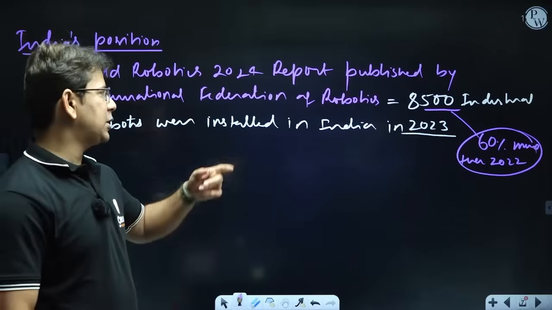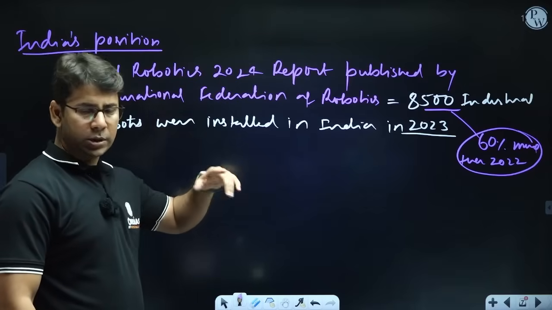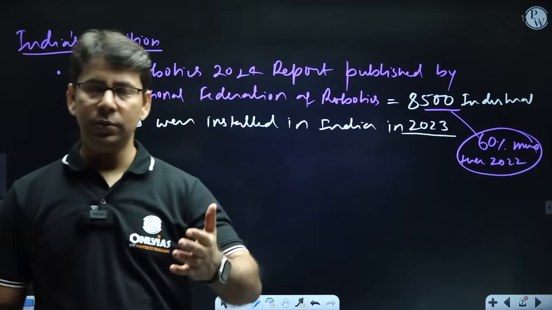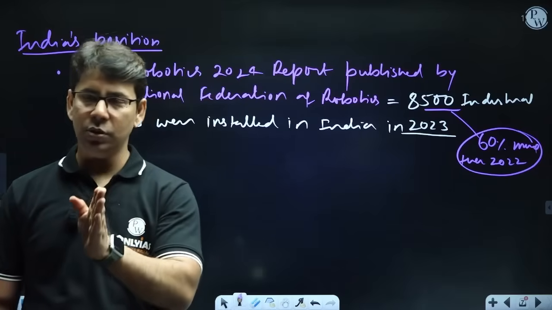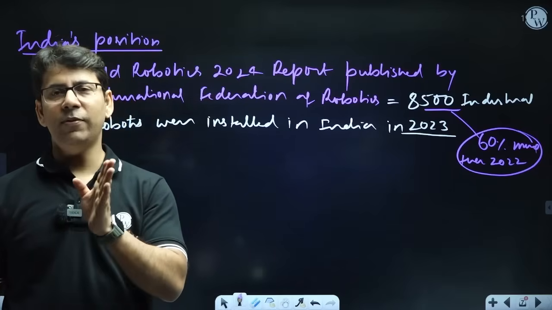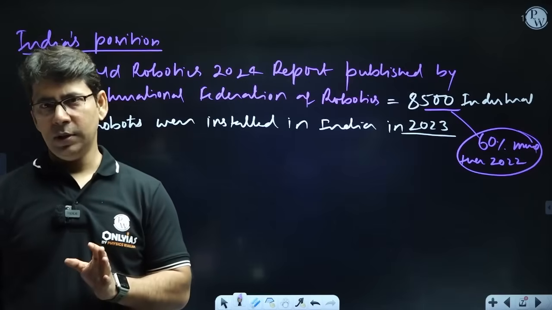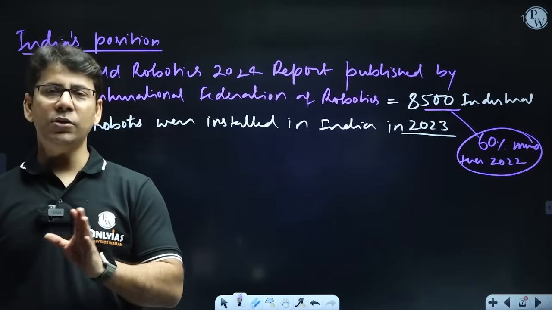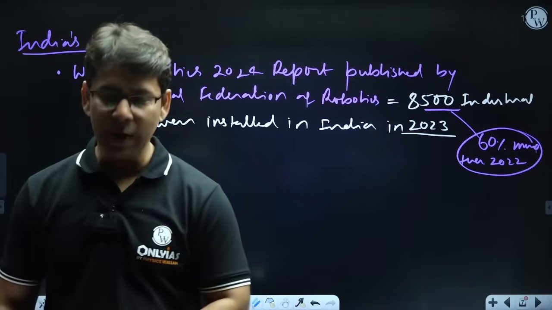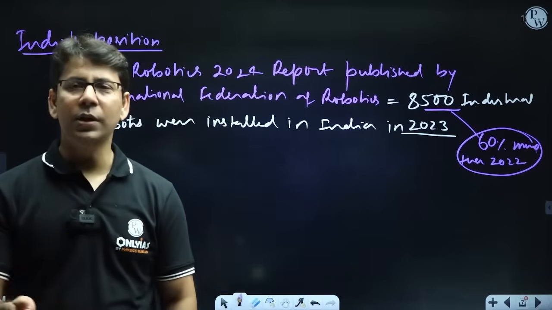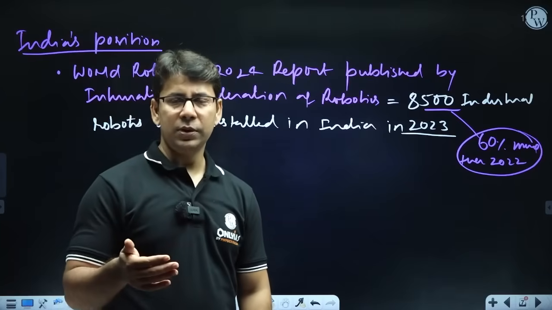If we compare with China, we stand nowhere, because China has 2,75,000 robots, 2.75 lakh robots. Yes, 2.75 lakh robots. But here we have only 8,500 robots. But what are we doing? We are progressing.